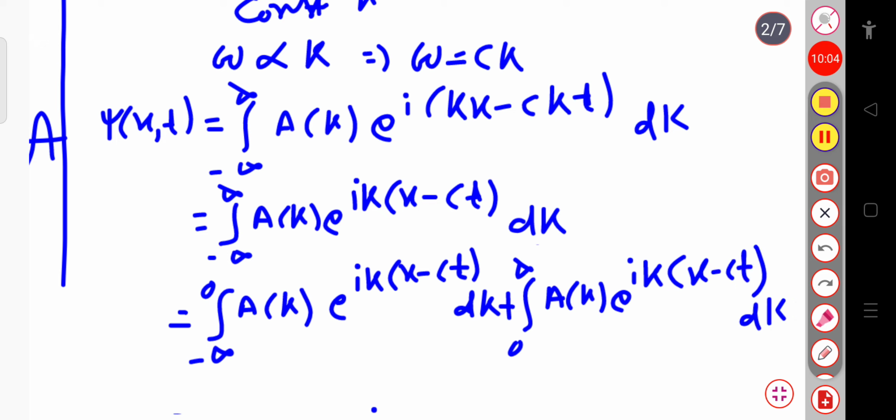Now in this first term, if I change k to minus k, in every place I will change k to minus k.